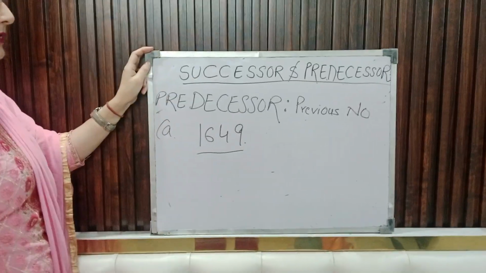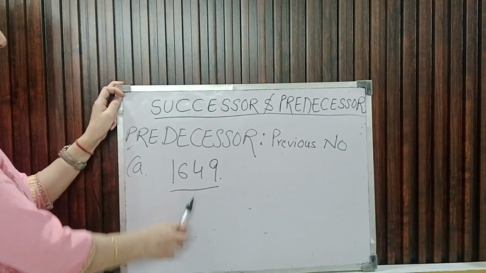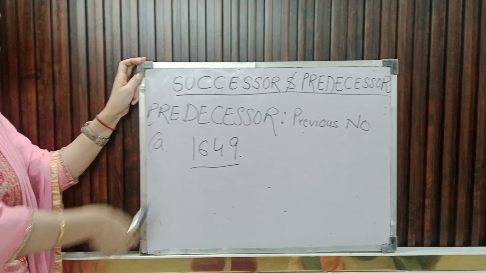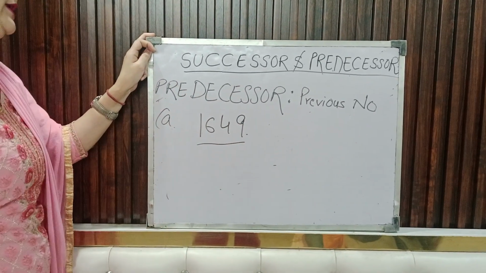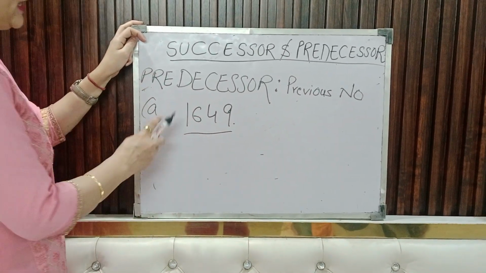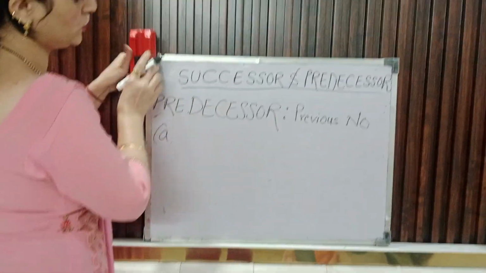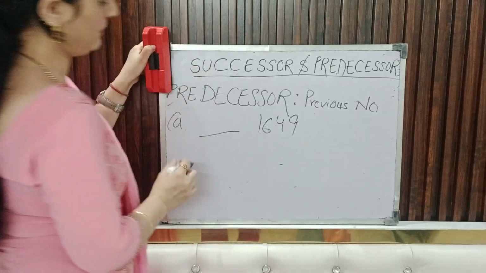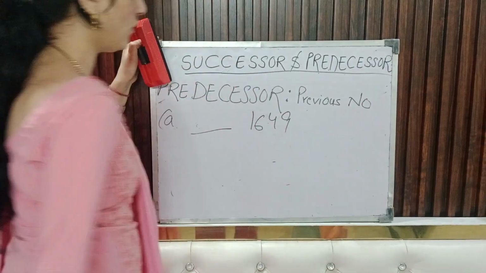For finding the predecessor, we know that predecessor is the previous number of the given number. अब या तो मैं previous number अपने आप से लिख दूं कि मुझे पता है कि previous number क्या होगा, यानी कि इससे पहले पीछे कौन सा नंबर आएगा. 1649 से पहले कौन सा नंबर आएगा. इसके पीछे जो बेटा लॉजिक है वो ये भी है कि हम इसको अगर छोटे लेवल से स्टार्ट करें देन we have to write the fill up here because it's also related with the before numbers.